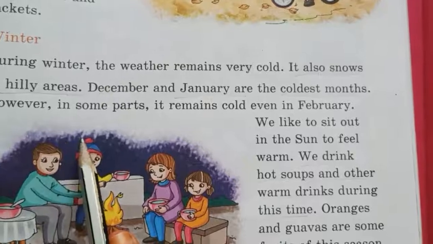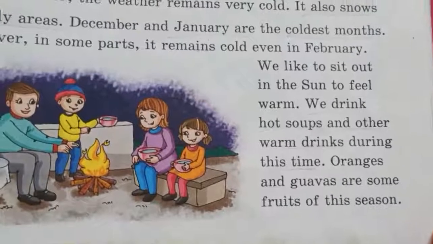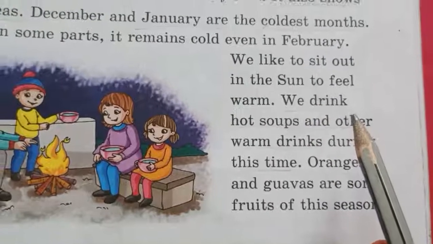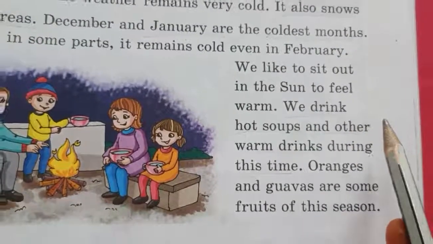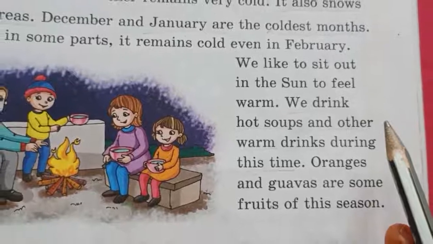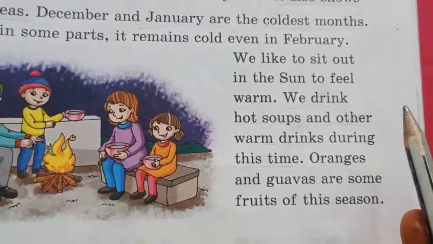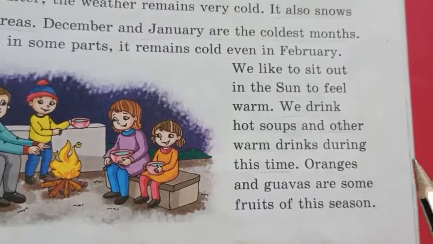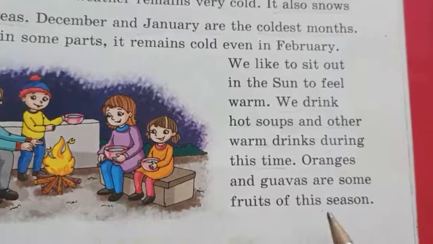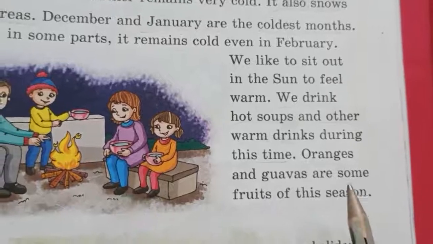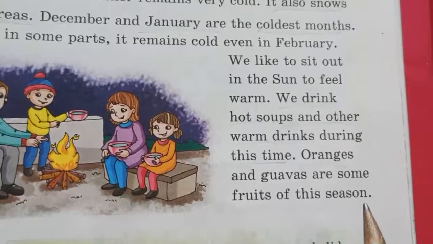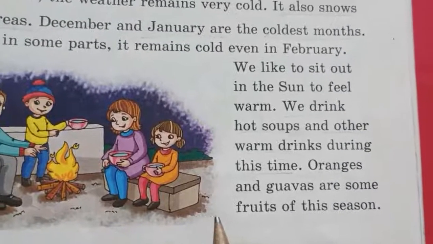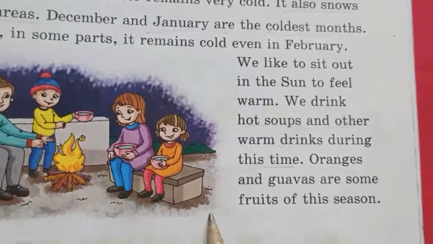Is it clear, children? As the weather is very cold, we like to sit outside in the sun to feel warm. And we like to drink hot drinks like coffee, tea, milk. Why? To keep our body warm. Is it clear, children? So what are the fruits we get in winter season? Oranges and guavas are the fruits of this winter season. Is it clear, children?